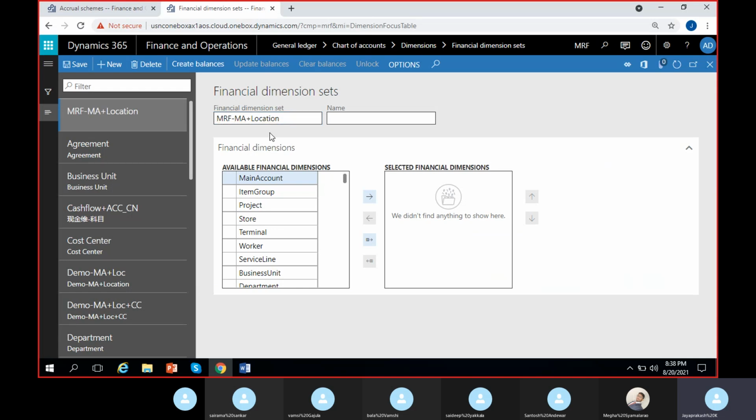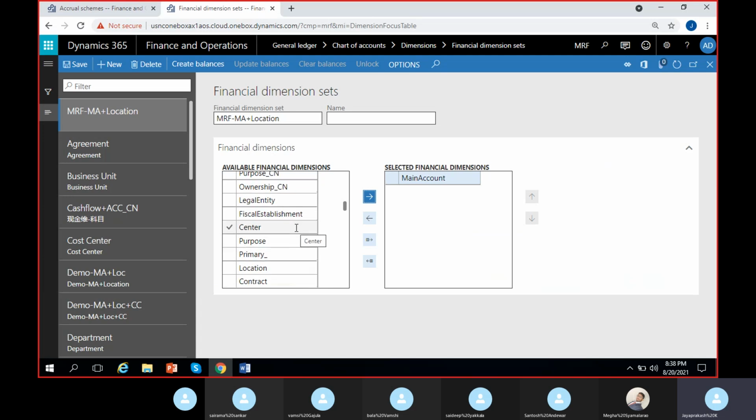So first what we have to select is main account. So I am selecting main account here. As you can see, I selected it here. I click on this arrow mark. Then it will be selected into this side. Then along with main account, we have location to be selected. So what is our financial dimension name? Location financial dimension, MRF location, right?